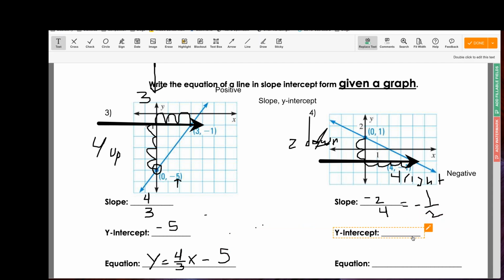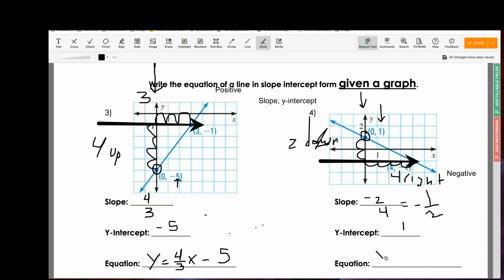Okay, and then we want to look at our y-intercept. Remember, same rule. I want to highlight my y-axis and find the point that sits there. According to this, the point 0, 1 sits on the y-axis, and the only thing I need from that point is my y value. In this case, it's a positive 1. So now I have everything I need to create my equation.